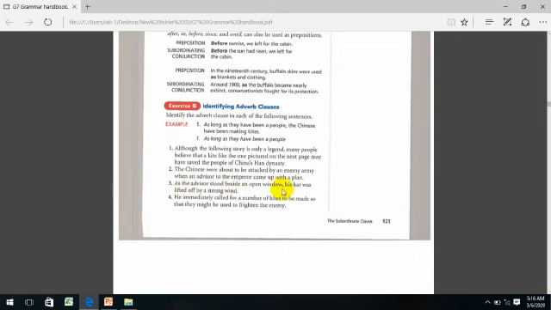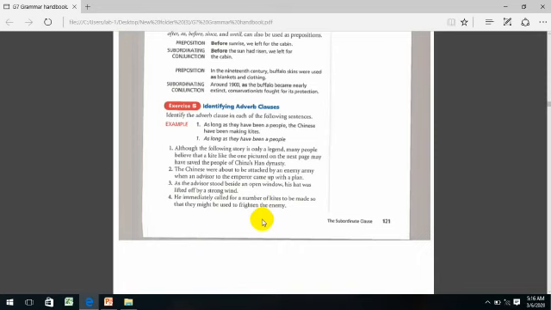It was followed by a comma. Why? Because we started with the dependent clause or subordinate clause. Let's go to number 4. He immediately called for a number of kites to be made so that they might be used to frighten the enemy.